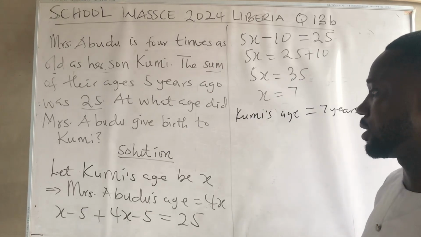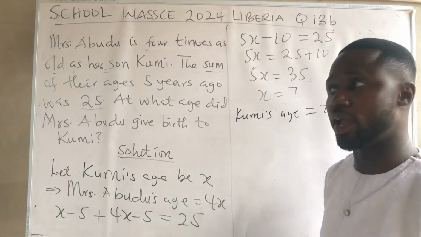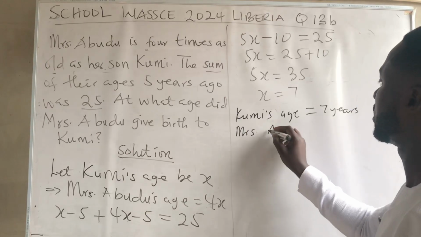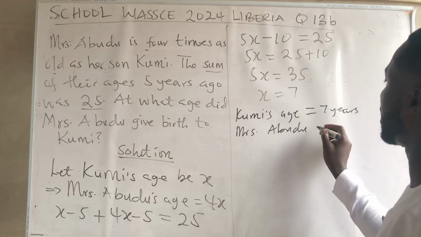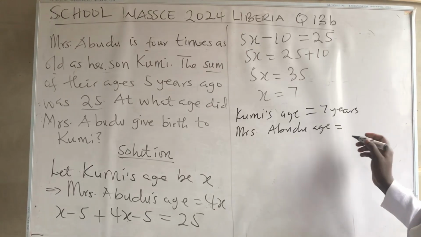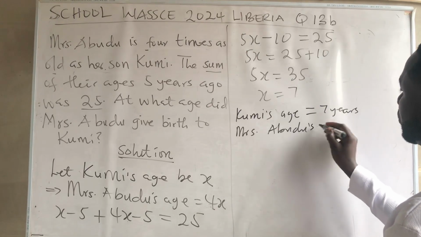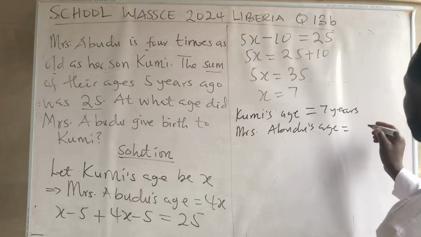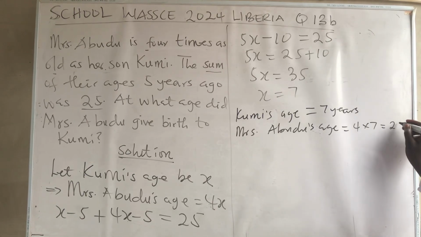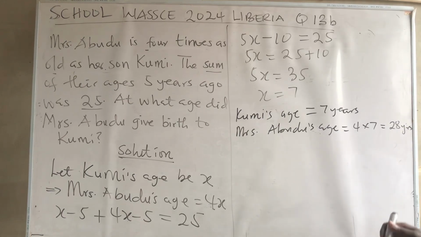And he said Mrs. Ebudu is 4x. So what is the current age of Mrs. Ebudu? Mrs. Ebudu's age will be equal to 4 by 7. That will give us 28 years. So Mrs. Ebudu is 28 years. Kumi is 7 years currently.